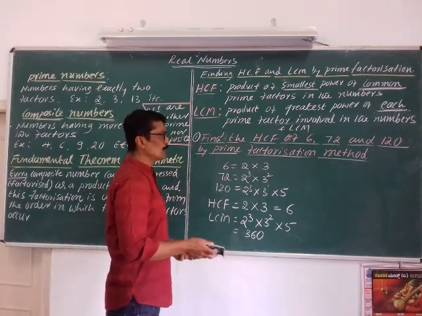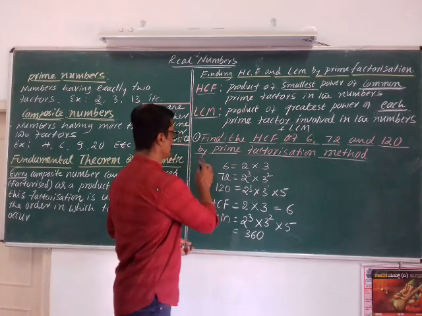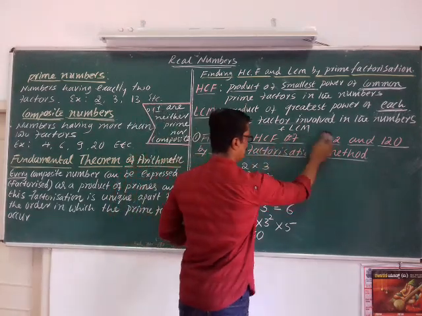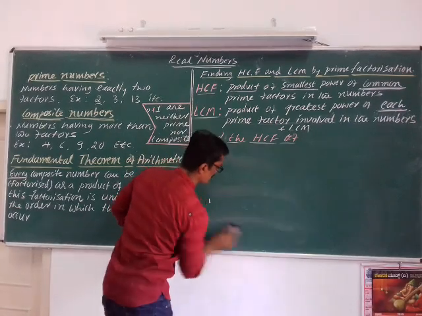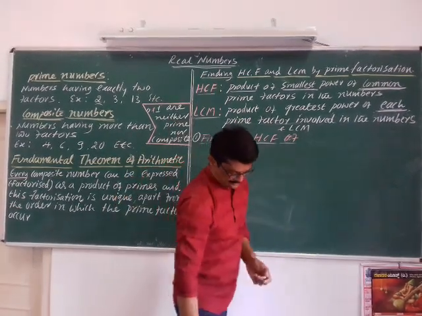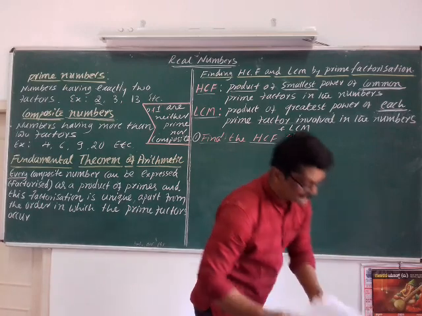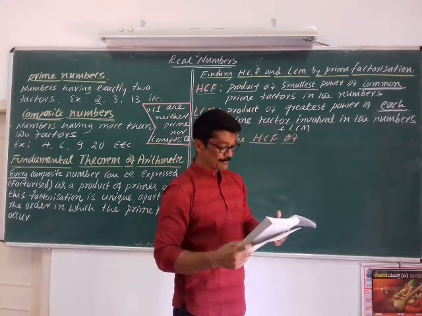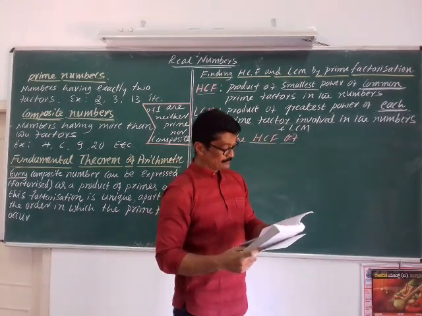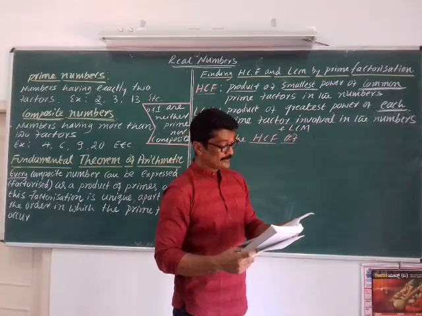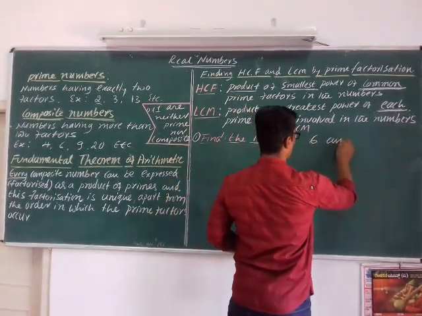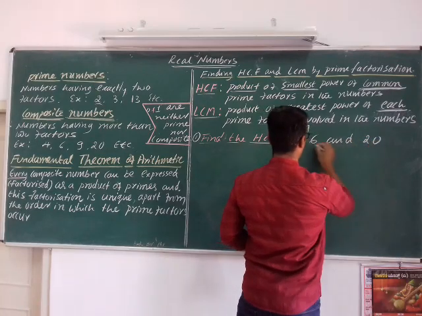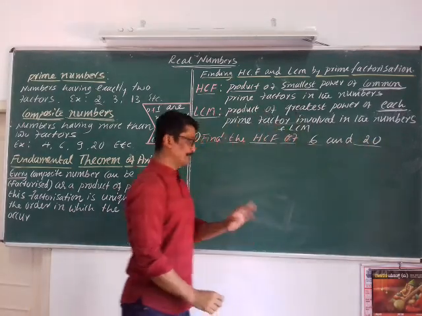Let me do one more problem. Find the HCF and LCM of 6 and 20. I have taken very small numbers.